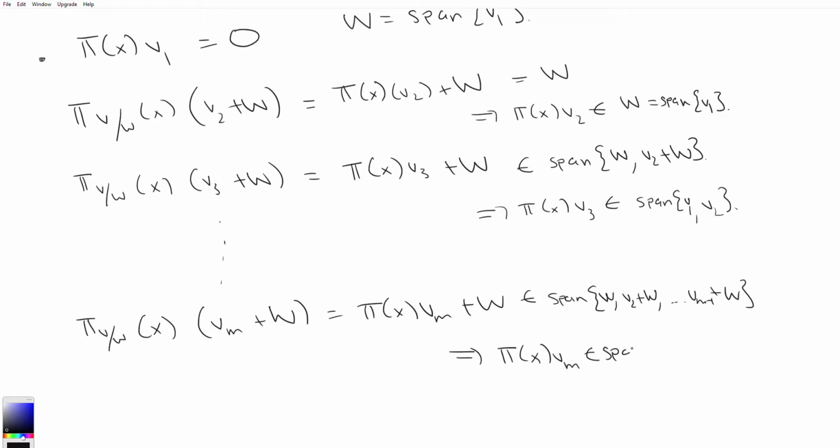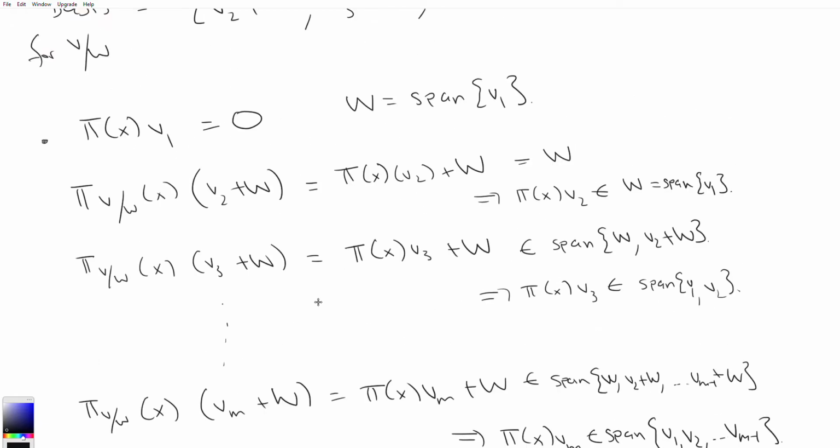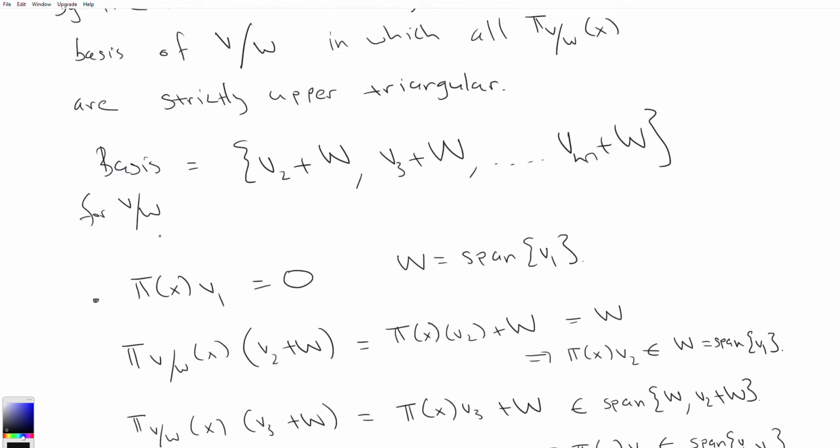Element of span v1, v2, dot dot dot, up to vm minus 1. And so what we've just done here is that we found this basis for V quotient W in which the representation is strictly upper triangular.